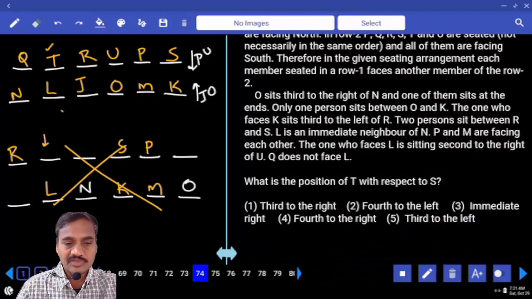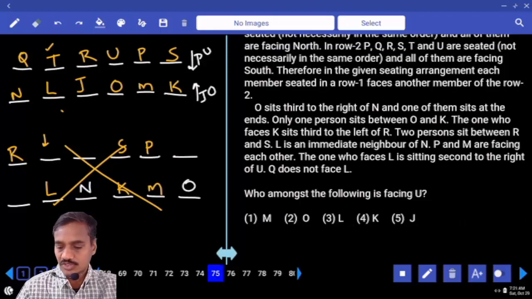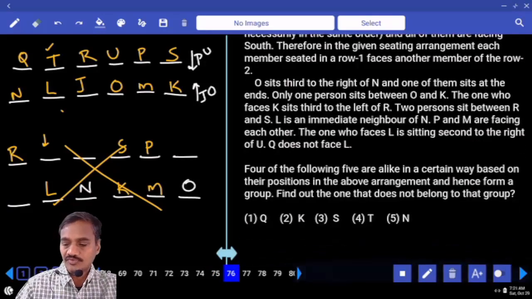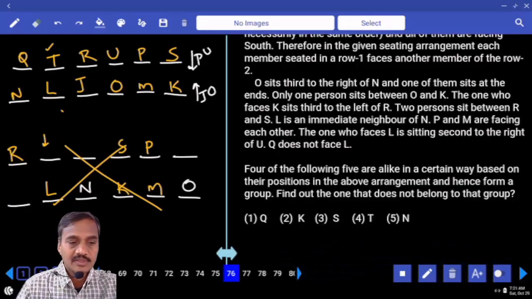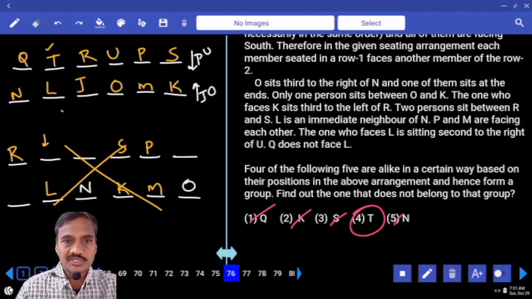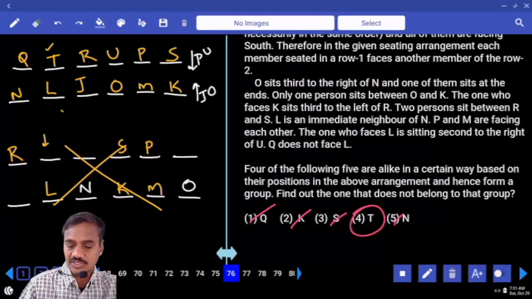And the position of T with respect to S: 1, 2, 3, 4, so 4 to the right. That is choice 4. And who among the following is facing you? O is facing you, choice 2. And 4 out of the following 5 are alike in a certain way. Now Q, N, S, K. Q, K, S, N, except T. The remaining 4 persons are at the corners, but as T is not at the corner, choice 4, question number